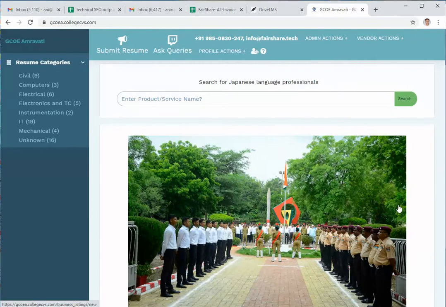So this was just a top view. There are many more things that we can describe in detail once somebody like an employer or student is interested in using this portal.